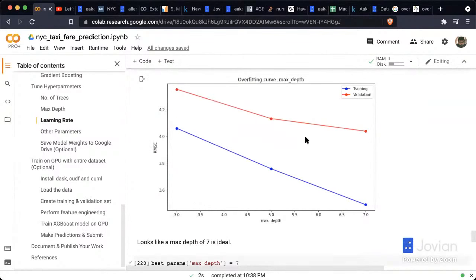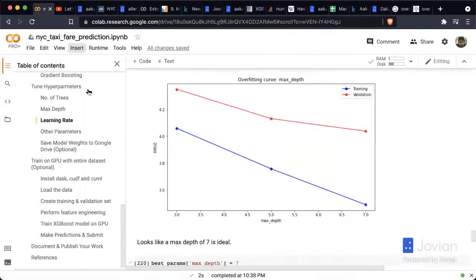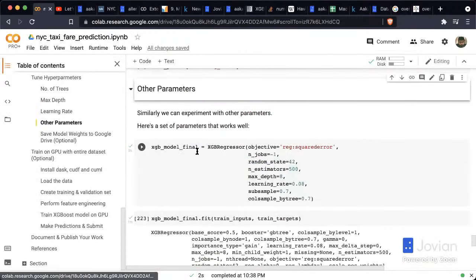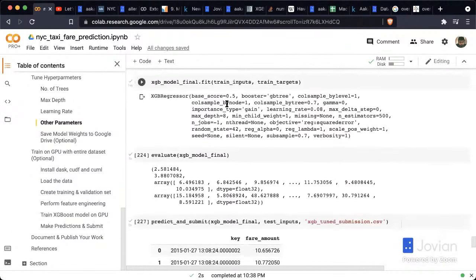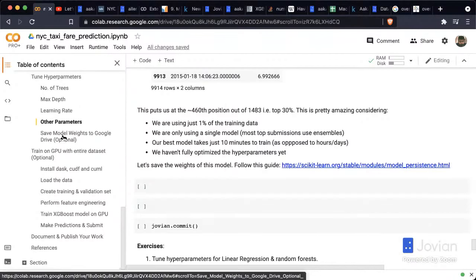We saw that all of these parameters could be further increased. Of course, we are short on time, so we can't really look at going to very deep trees that would take a couple of hours or so to train. But I encourage you to try those out till the point that you start seeing the increase in the validation error. And finally, we picked a bunch of good parameters and we trained a model. And that model was able to put us in the top 30%, which was pretty amazing, considering we're still just using 1% of the data.